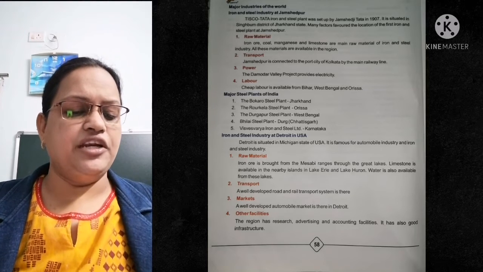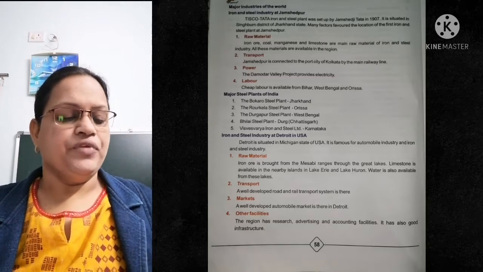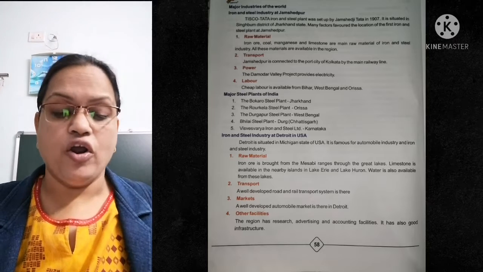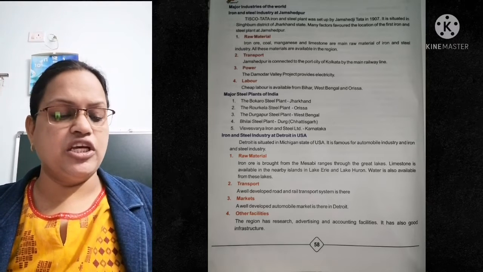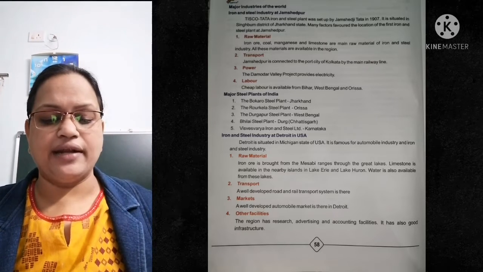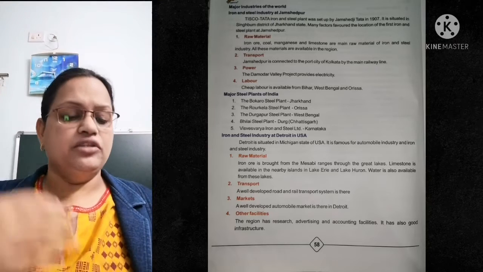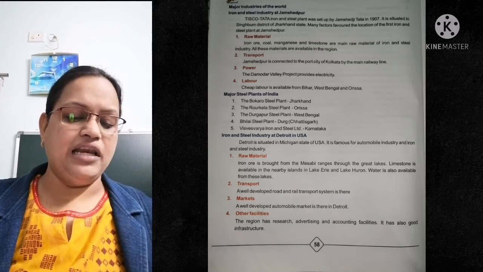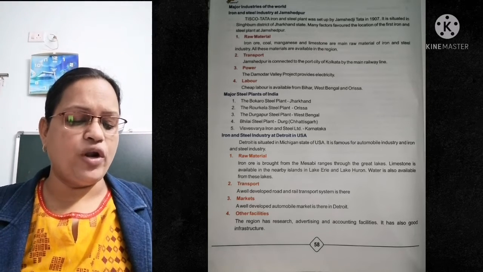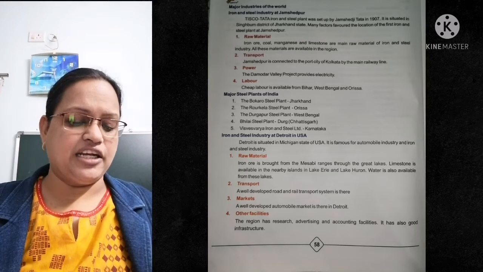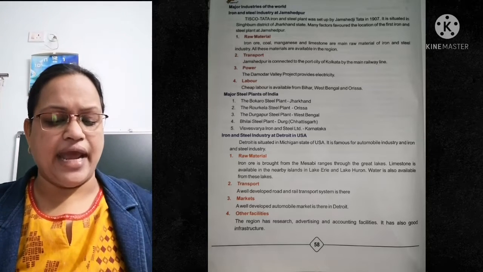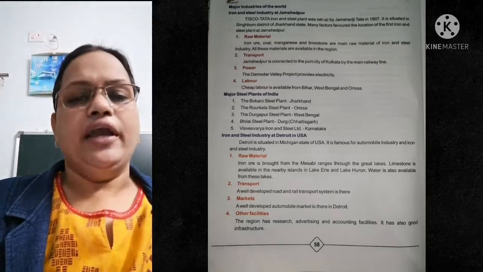Underline it. Iron and steel industries at Detroit in USA. Detroit is situated in Michigan state of USA. In USA, it is famous for automobile industries and iron and steel industries. Here raw material is brought from the Mesabi ranges through the Great Lakes. Limestone is available in the nearby islands in Lake Erie and Lake Huron. Water is also available from these lakes. Transport: a well developed road and rail transport system is there. Market is also there in Detroit. Then there are many research, advertising and accounting facilities. It also has good infrastructure.